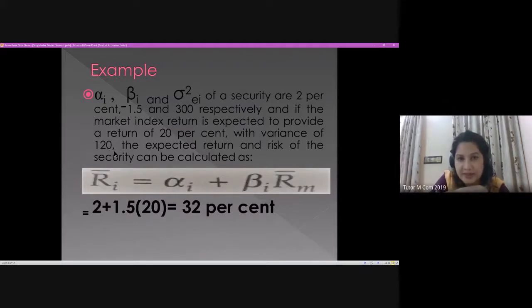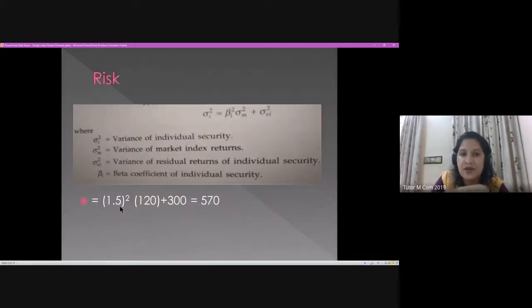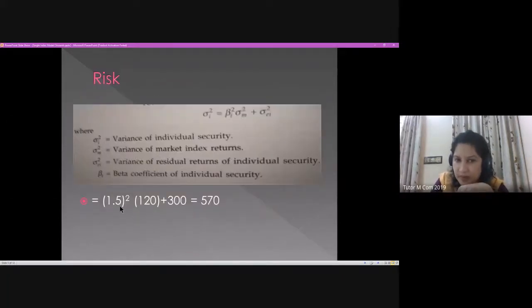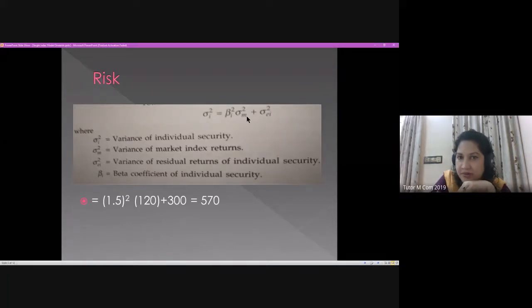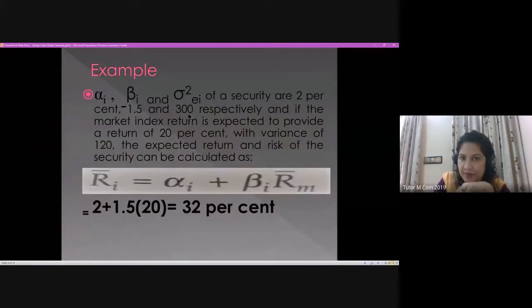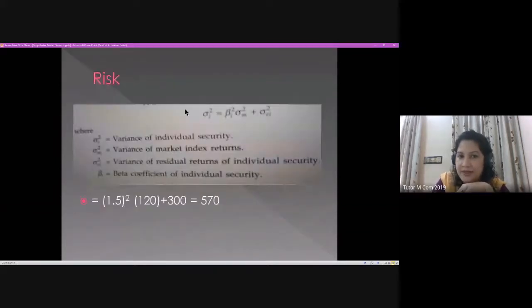So we are just substituting that in this formula. We already computed the beta of the individual security as 1.5, and we use the same figure here. So 1.5 square into the variance of market return, which is given in the question as 120, plus the variance of the individual security's residual return, which is 300.